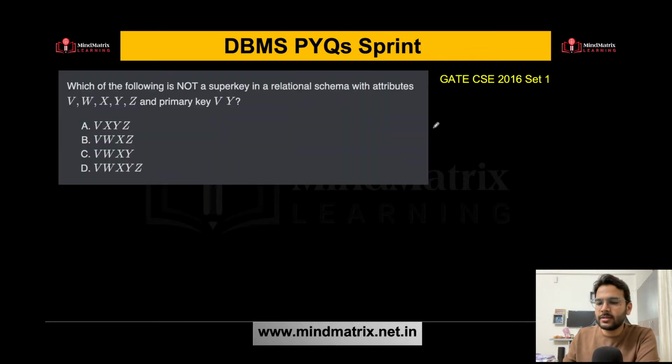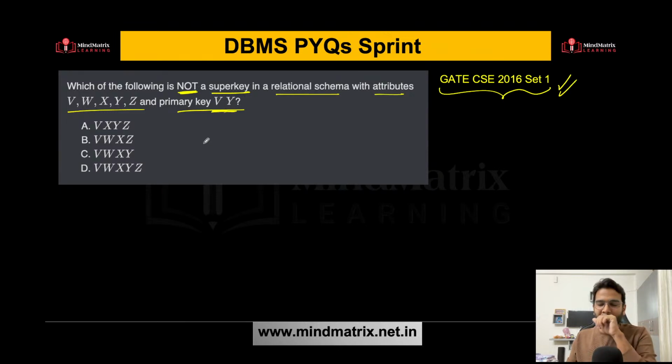Is this clear? Samyadeep, previous question, 8 will be the answer, right? Now let's try to answer this one. GATE CSE 2016 set 1. Again, a question based on super key. Which of the following is not a super key in a relation schema with attributes v, w, x, y, z, and primary key is given, that is VY. What is primary key?